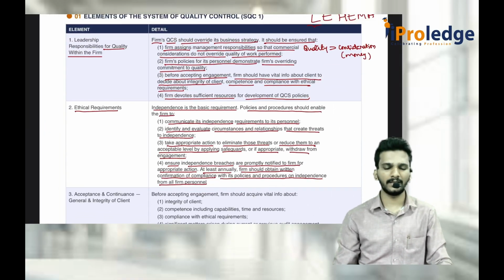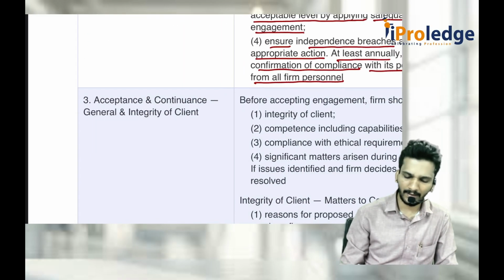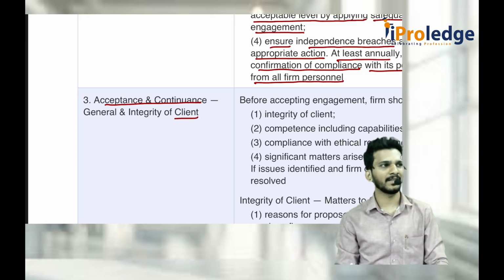There is the second part. First one is leadership responsibility. Second one is ethical requirements. Third one is mainly acceptance and continuance of client. The main word is acceptance and continuance of client.